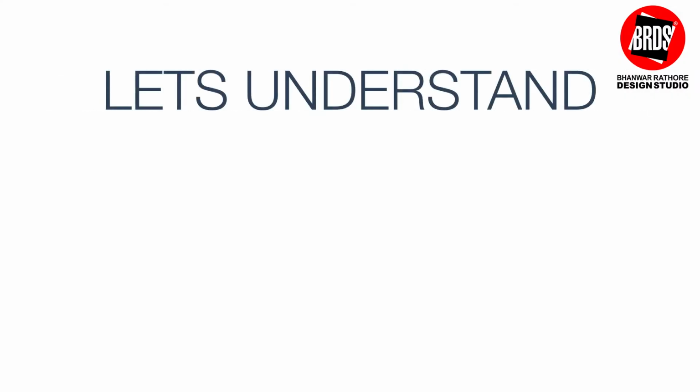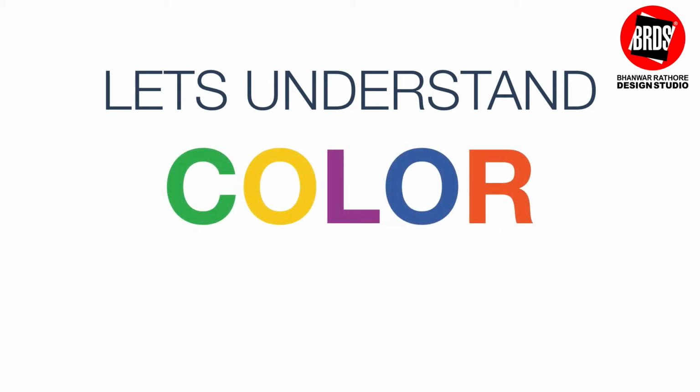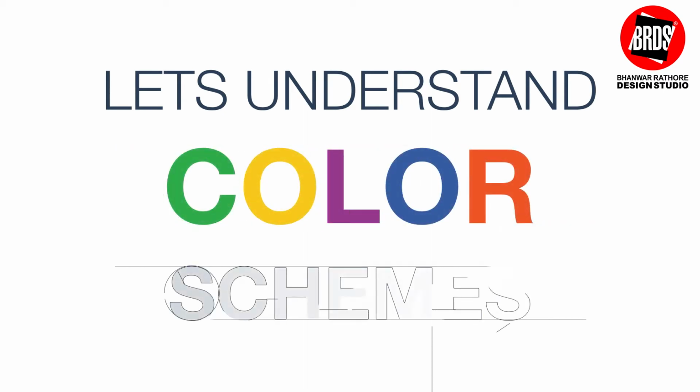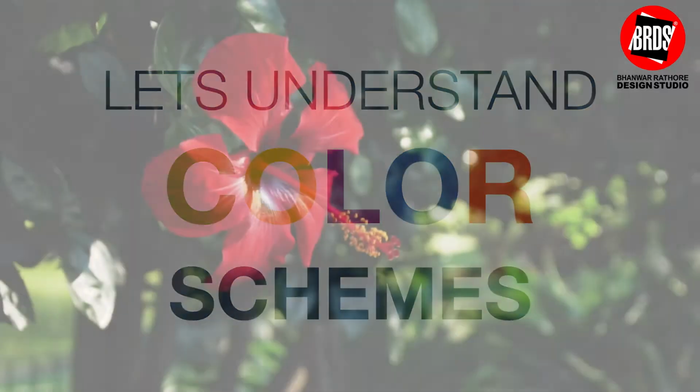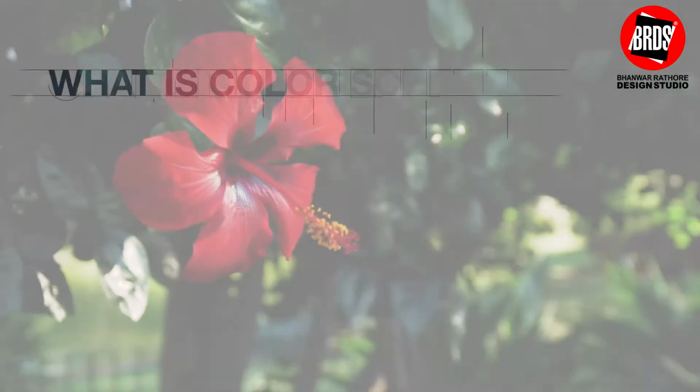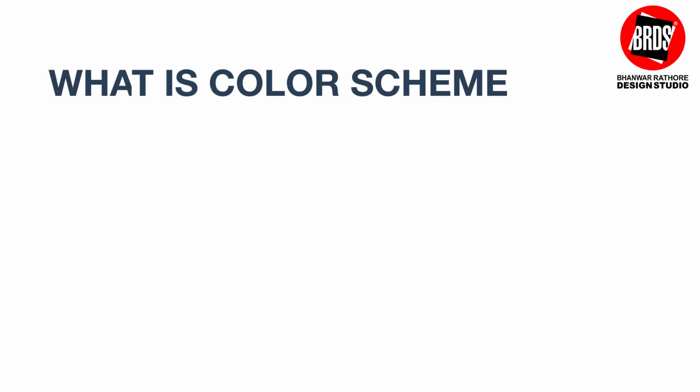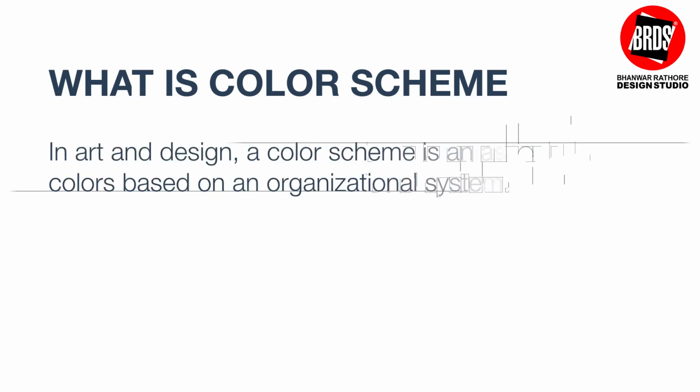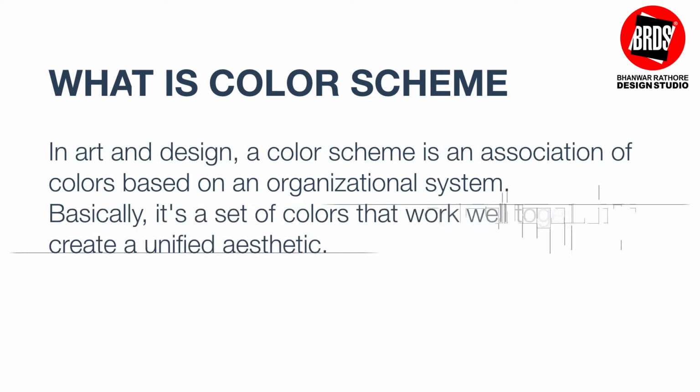Now let's find out different color schemes using our color wheel. The primary color scheme is a combination of red, blue or yellow. It helps things to stand out. When you look at the following image, the colors are very opposite to each other, so that helps them stand out. Let's understand different types of color schemes.